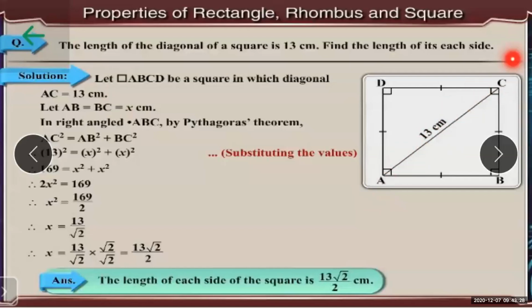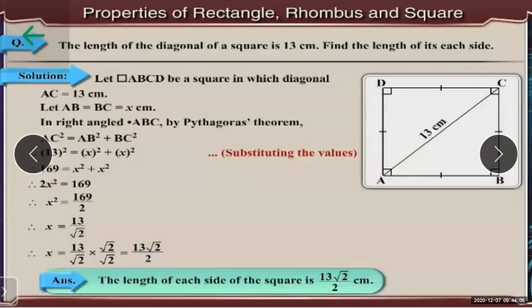Okay, so if you are taking PQRS, then the name of the diagonal should be as per that. Many students, what they do, the teacher taught with diagonal AC, so they copy paste. Don't do that. Whatever diagram, whatever naming you are doing, as per that naming only you need to write the steps. So your diagonal AC is there, so AC is equal to 13 centimeters. Now we have to find out the length of each side.